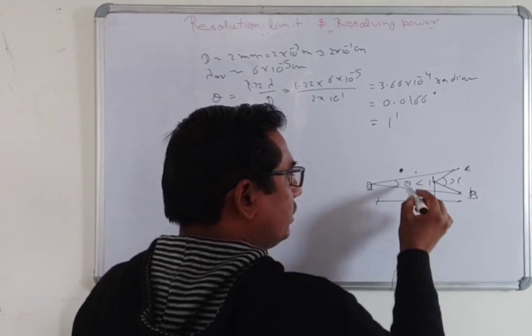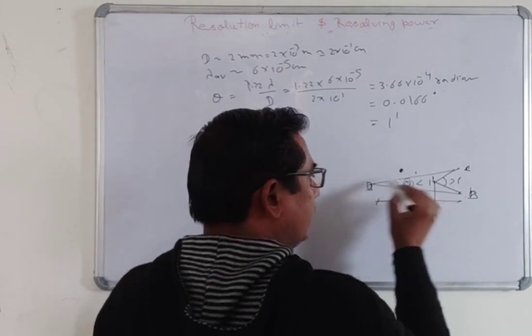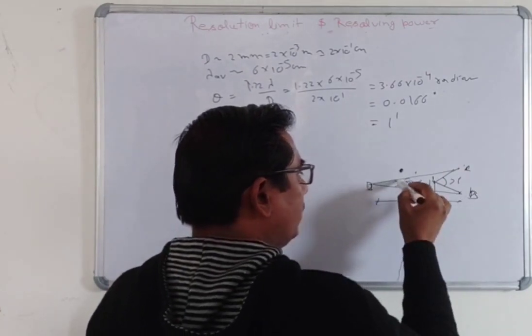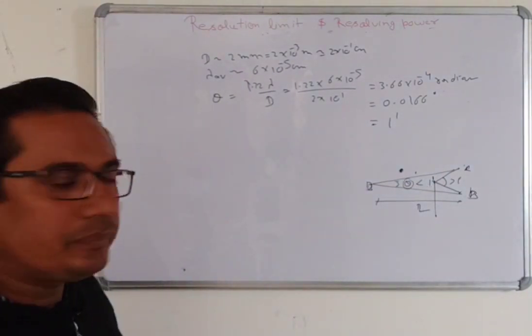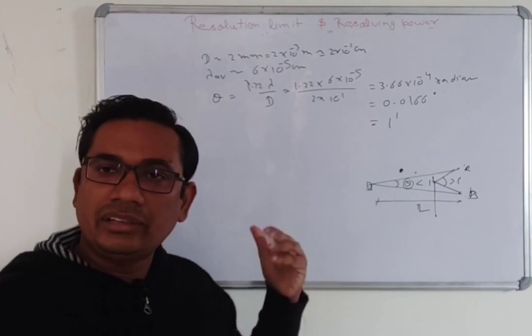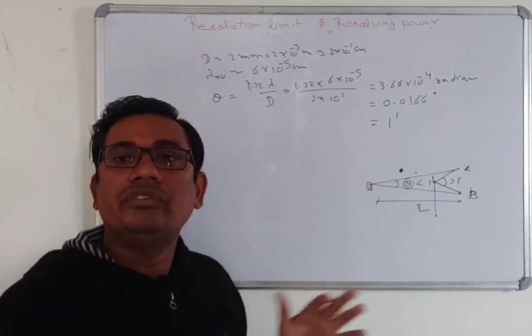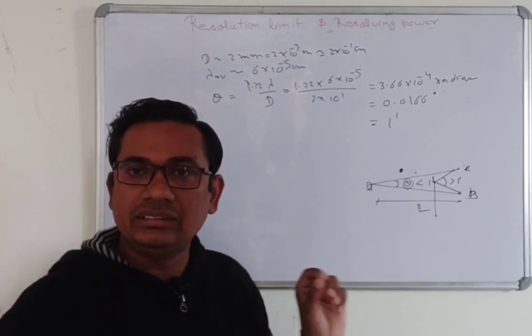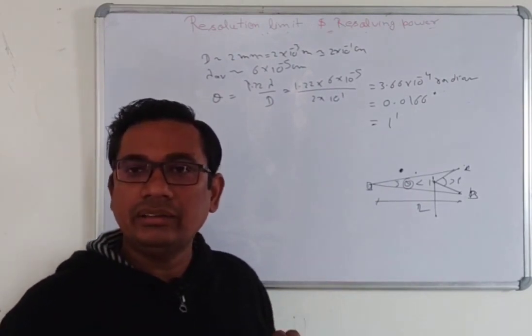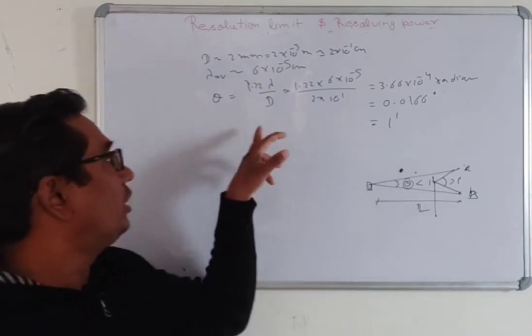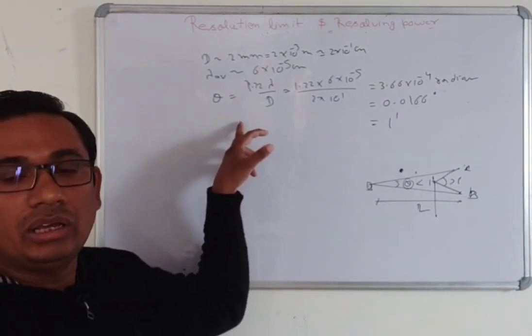It means that what is important here is the angle made by the two objects at our eye. When the angle is less than 1 minute, we will not see the objects separately, and when the angle is more than 1 minute, we can see these two objects. This is the limit of resolution of our eyes, and we calculate this limit with the help of the just resolving condition. We will be using this formula.